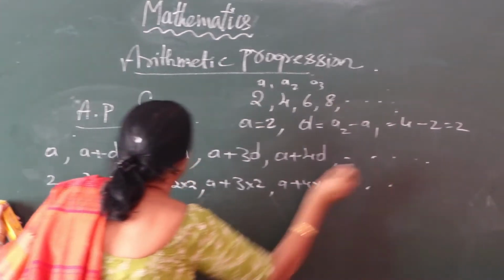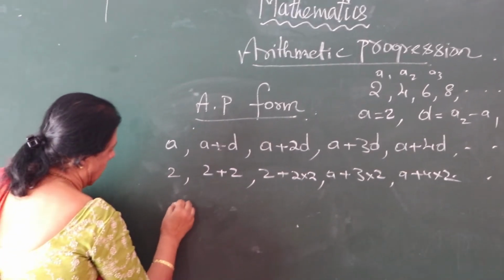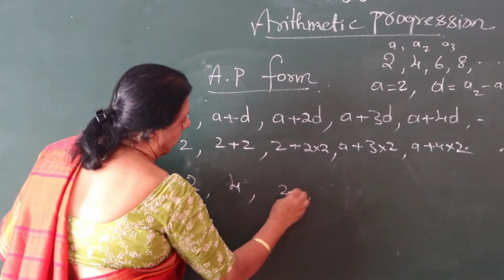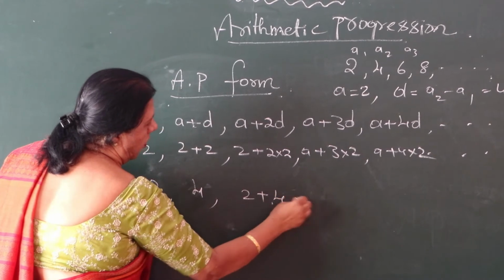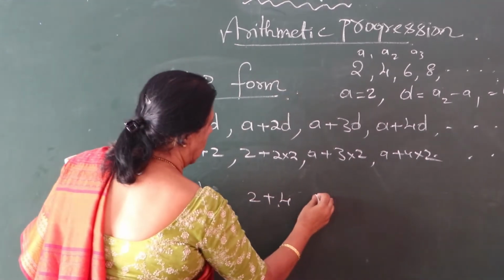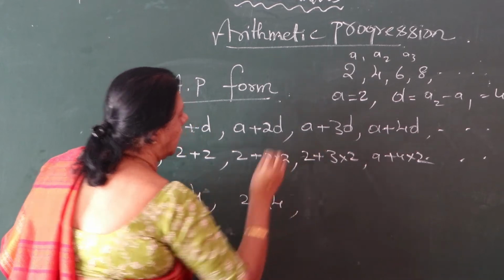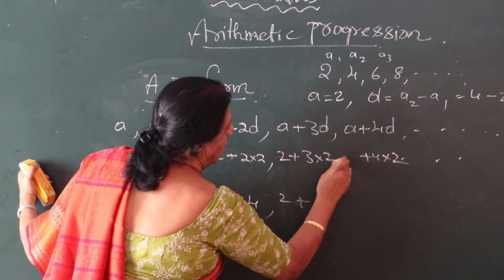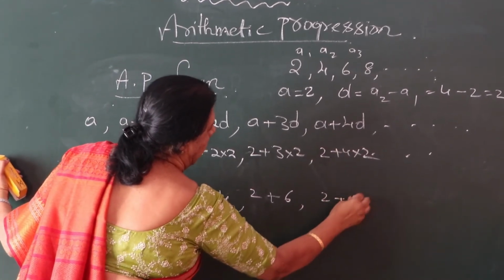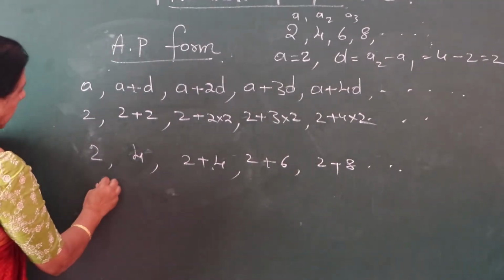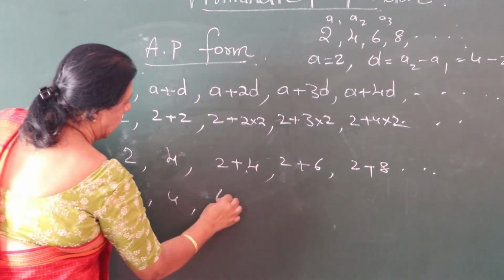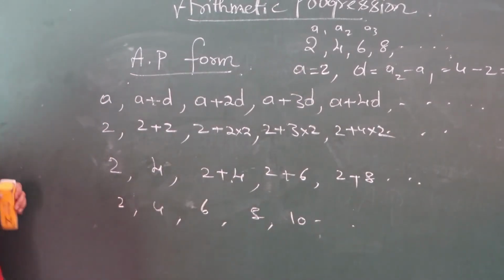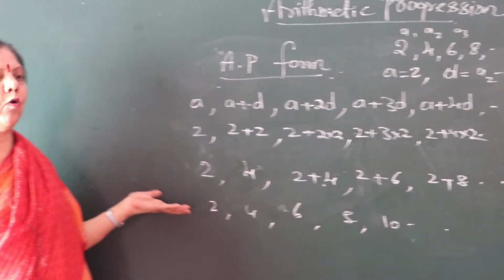Come on, you multiply all of you. Make a sequence. 2 plus 2, 4. 2 plus 2 into 2, 2 plus 4, 6. Sorry children. So 2 plus 6, here also 2 plus 8. So now add over there. 2, 4, 6, 8, 10. See, we got it. Out of substitution we got it.